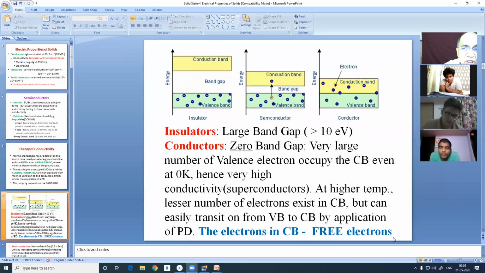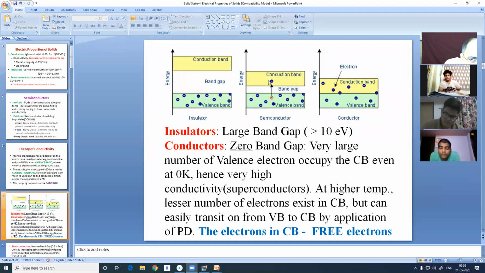Even at room temperature, conductors have quite an appreciable number of electrons in the conduction band. But some electrons are also there in the valence band, so the conductivity is not as high as a superconductor. But at 0 Kelvin, all of them come to the conduction band, and the conduction is infinitely large, and that becomes a superconductor.